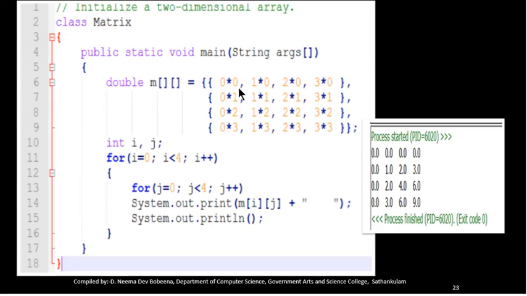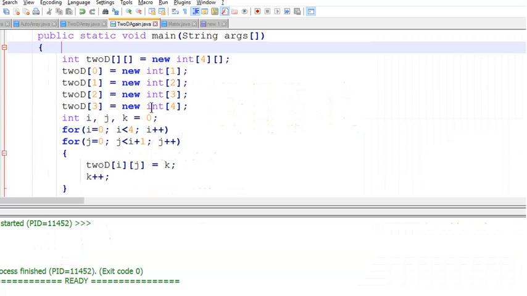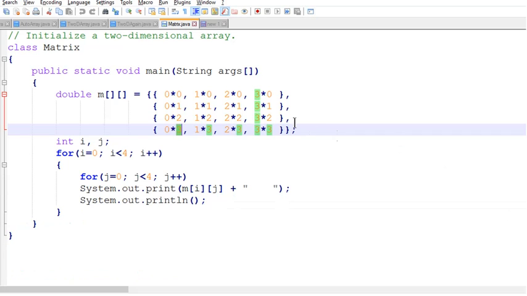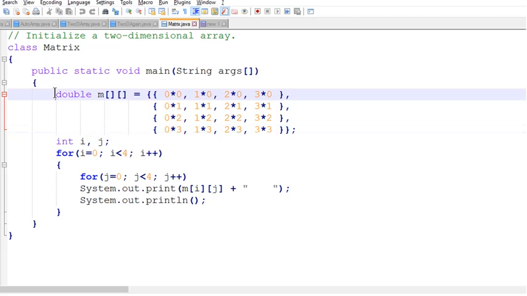In this example, the value is given by multiplying the values of i and j, the row index and column index. So here we can see that we declared a double type array M, wherein the size of the array is not given.